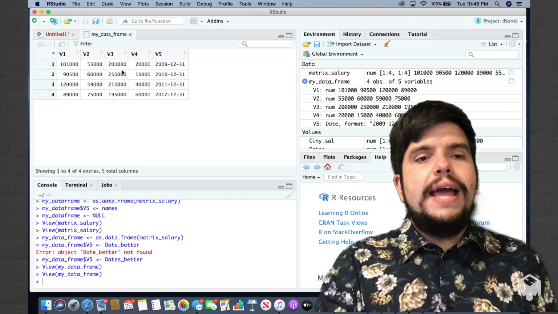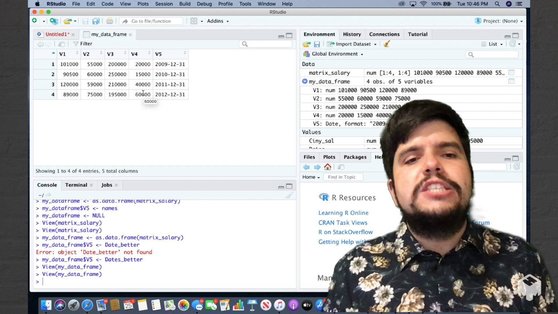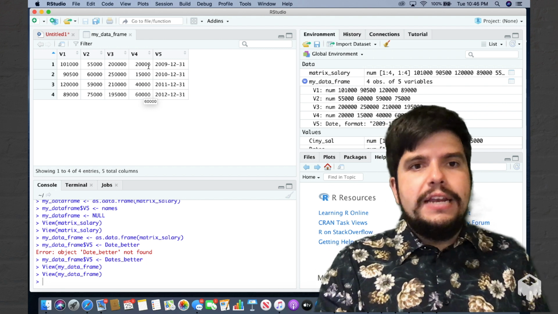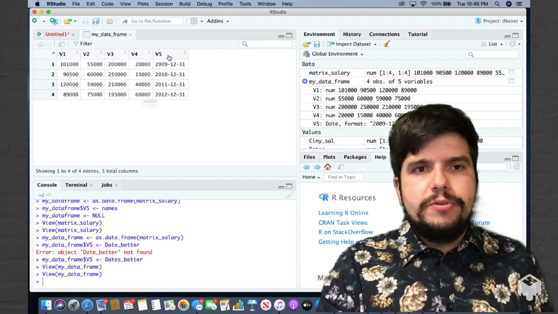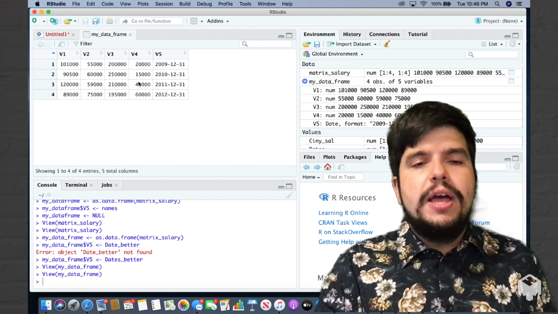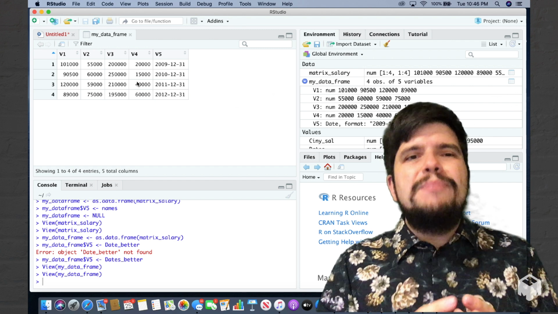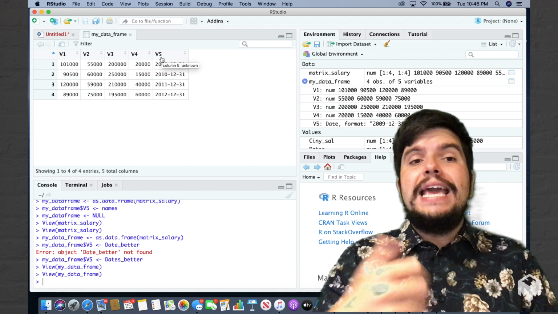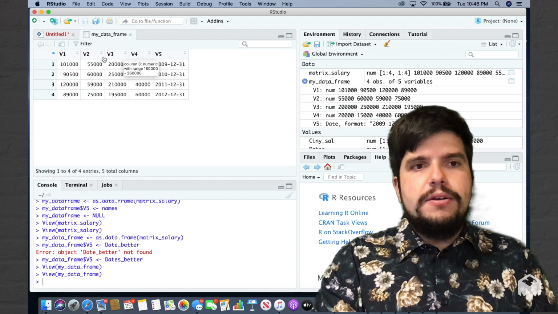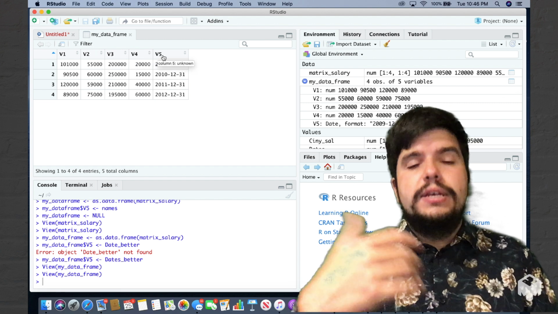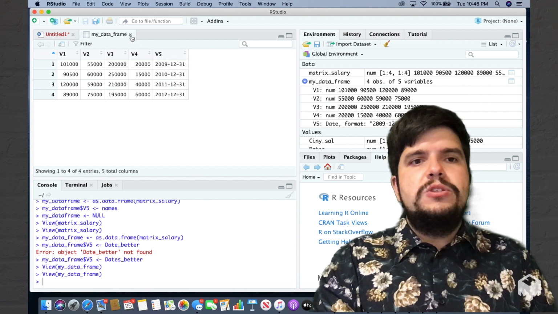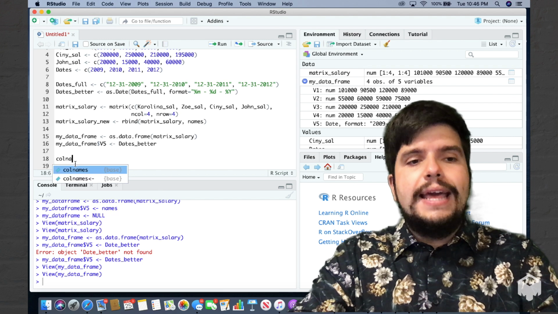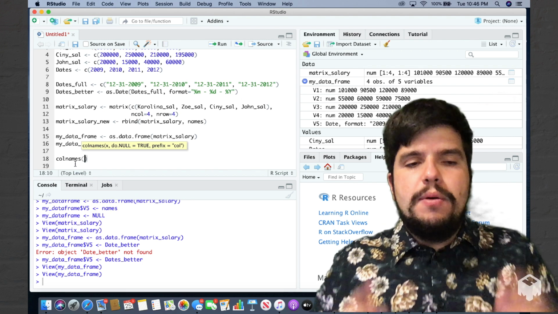Now I'm still missing one piece of information here. What I know so far is how much my roommates made for a given year, right? The new variable gives the given year. But I'm still missing the name of my roommate. So I will rename my variables with the names of my roommates, and the last one will be called simply date. Let's do that. What I'm going to use now is a function called colnames to rename my variables.